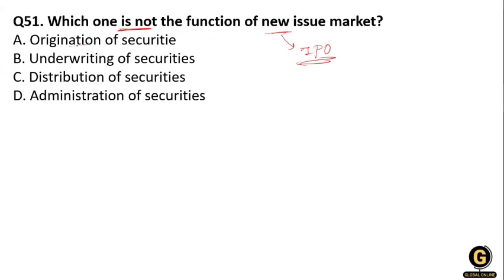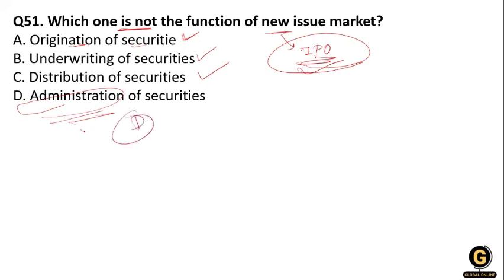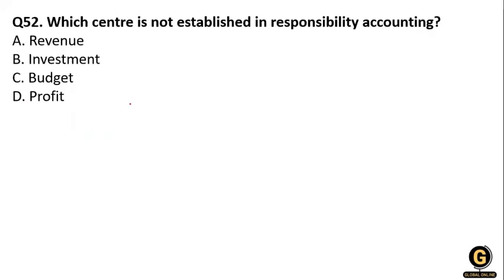The origination of the security is in a new issue. Underwriting of security is also there, distribution of security is also there, but we do not administrate, because a new issue is related to your IPO, so we do not administrate this security. So option D is correct for this question. Let's move toward the next question.